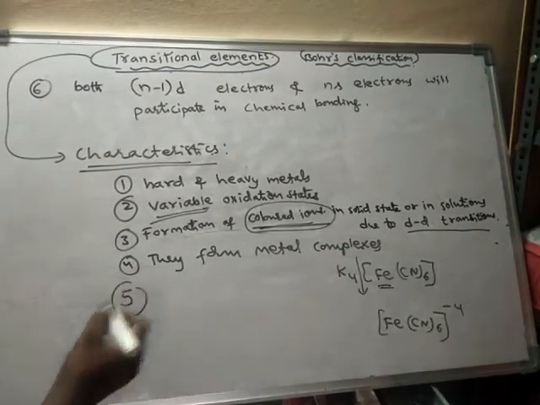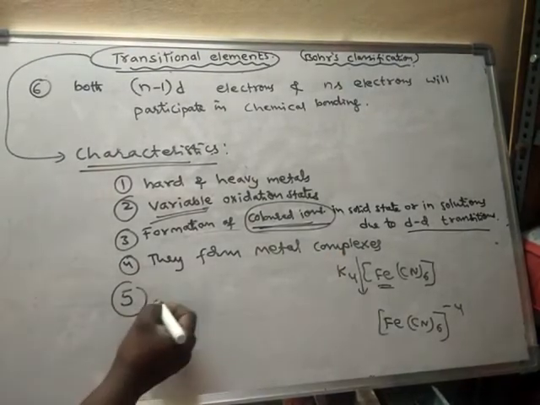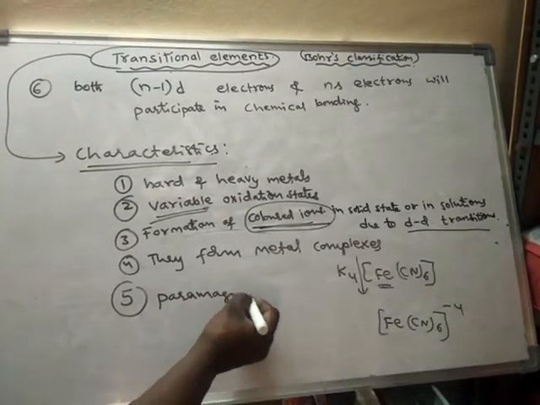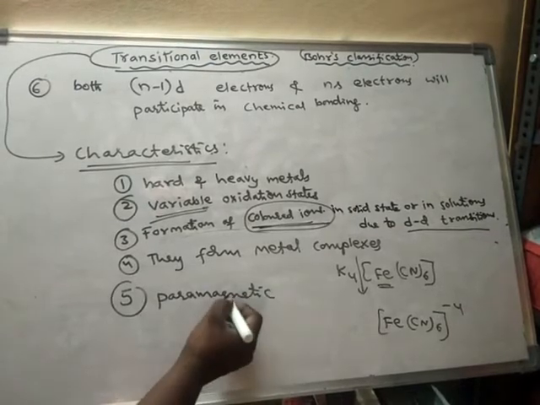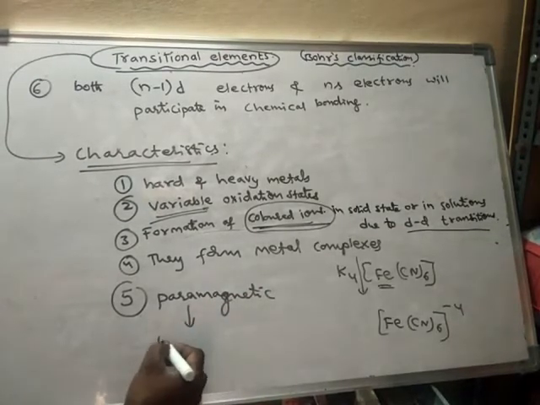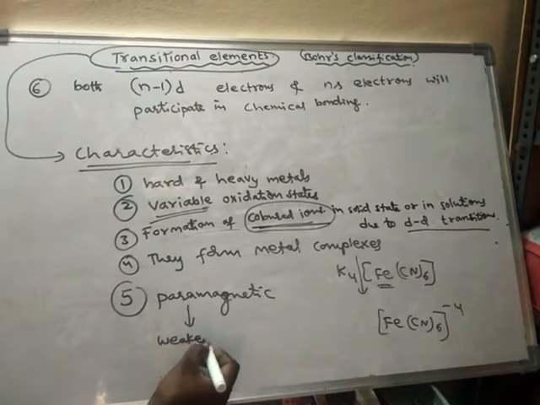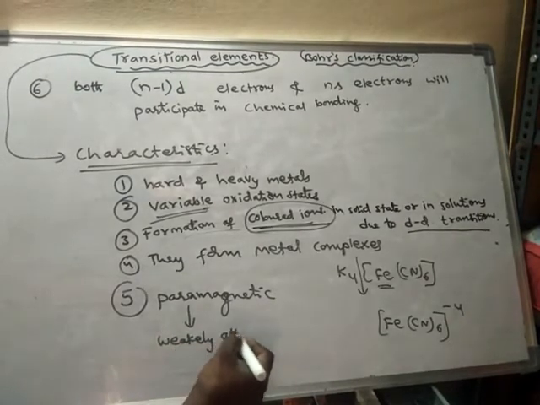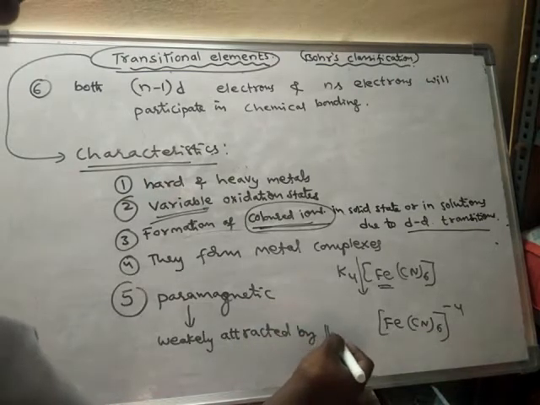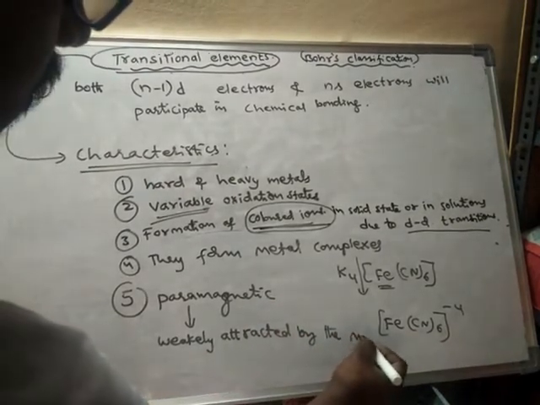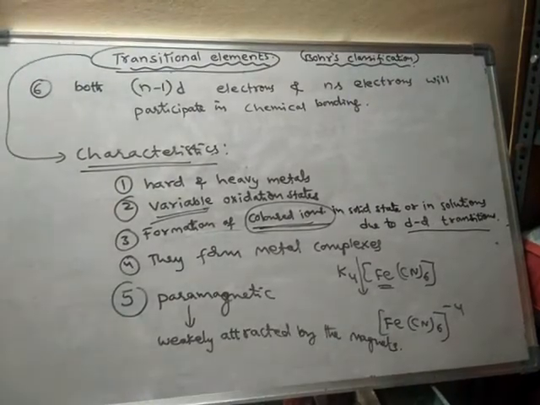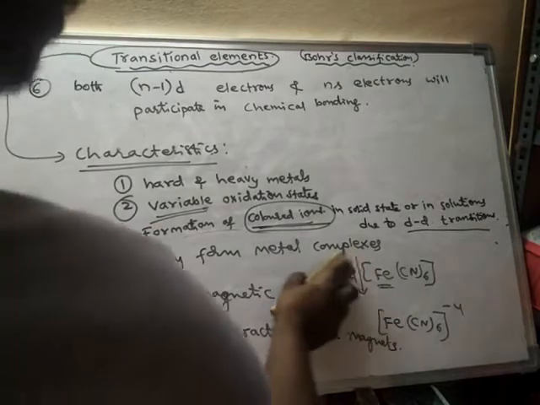Next, these elements are paramagnetic. Paramagnetic means they are weakly attracted by magnets.